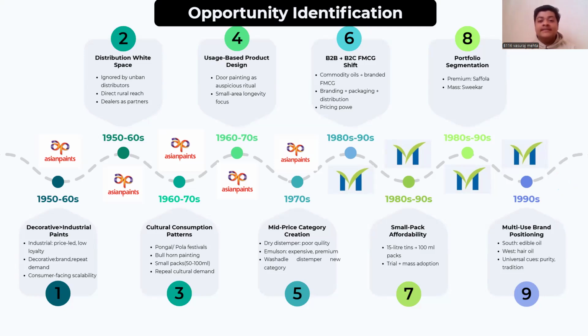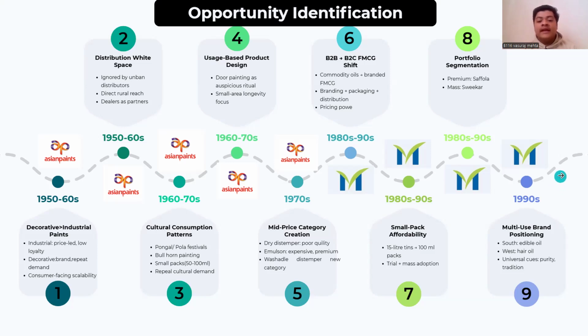Moving into the 1960s to 1970s, you can see the power of cultural consumption, as in rural areas during the festive season they paint the bull horns, which created a massive demand for Asian Paints. By introducing 50 to 100 ml small packs, they created a premium product accessible to the masses.